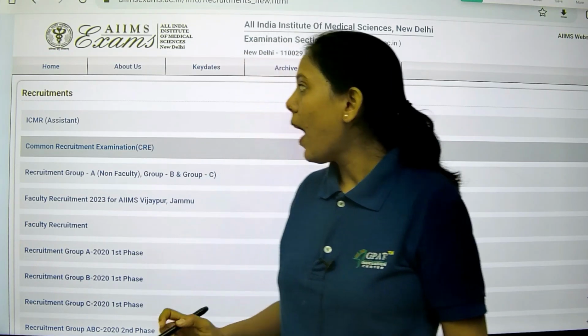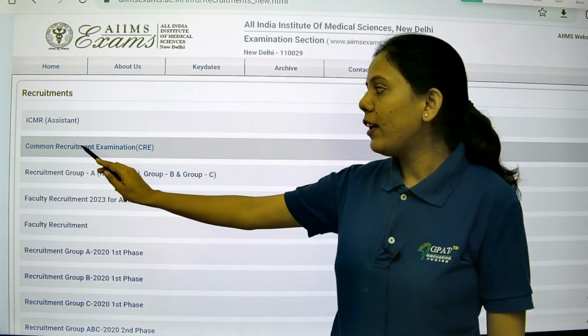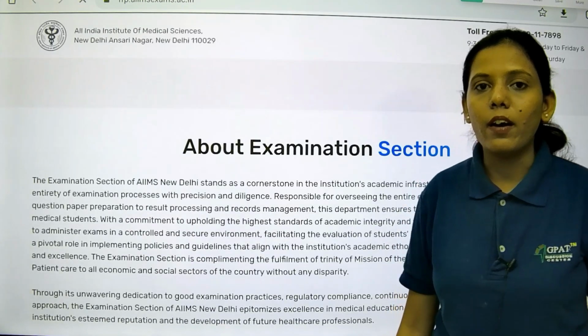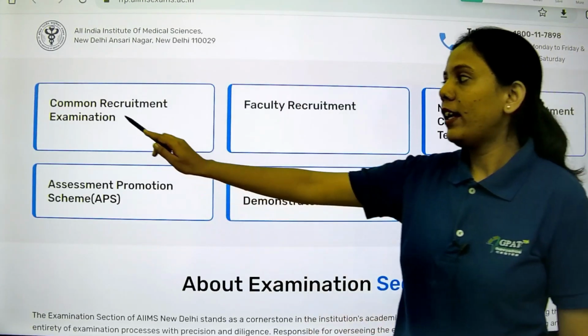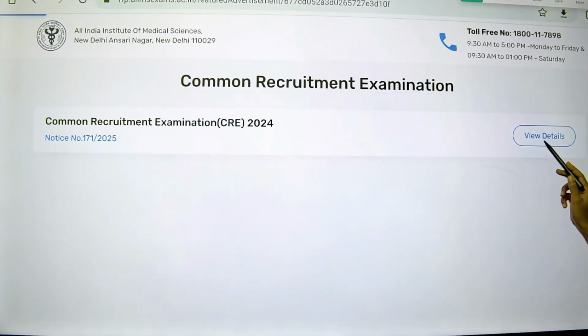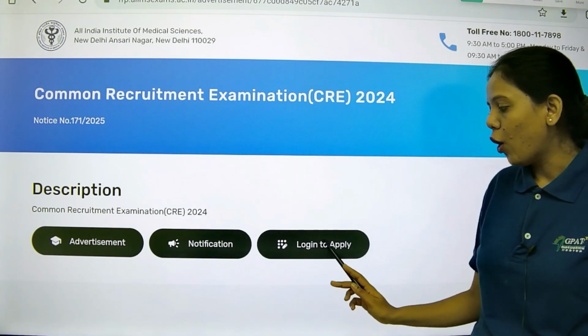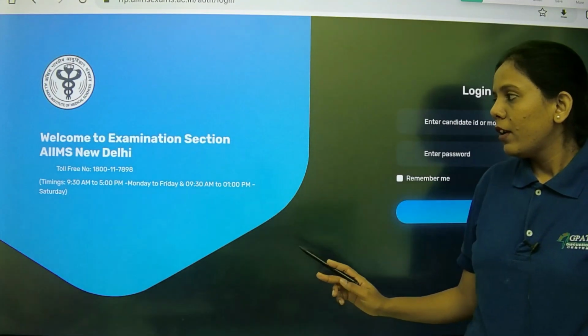So first of all, you have to visit the official website of AIIMS CRE. After that, you will see Common Recruitment Examination. So click on CRE. Once again, you have to click on Common Recruitment Examination and view details. Then you will see advertisement, notification and login to apply. So first here I will tell you the example of the candidate who has done a degree in pharmacy.